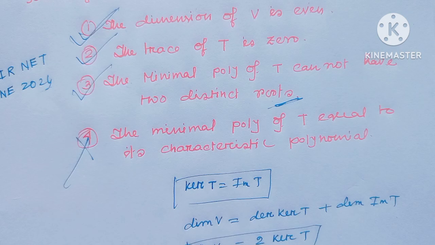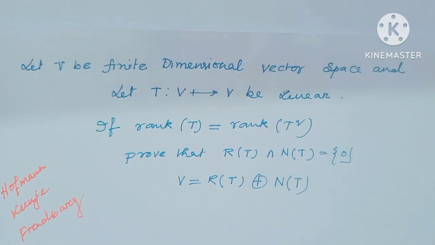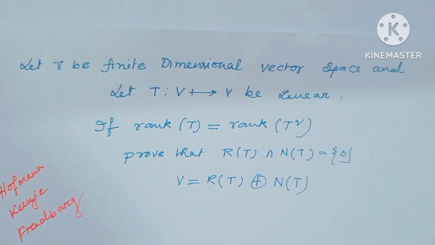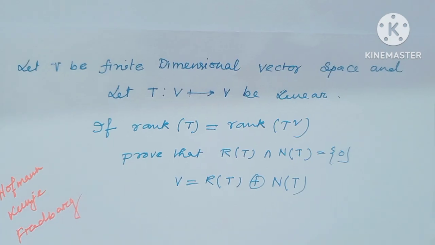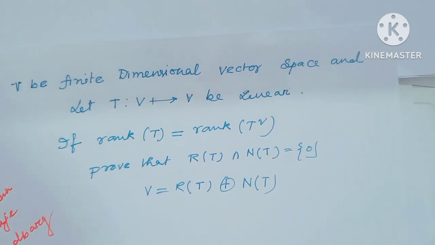That means options 1, 2 and 3 are the correct ones. Now a similar type of proof. Let V be a finite dimensional vector space and T be a linear operator from the vector space to itself. If given rank T equals rank T square, then prove that range T intersection null space of T equals the singleton set 0, and V equals range T direct sum null space of T.